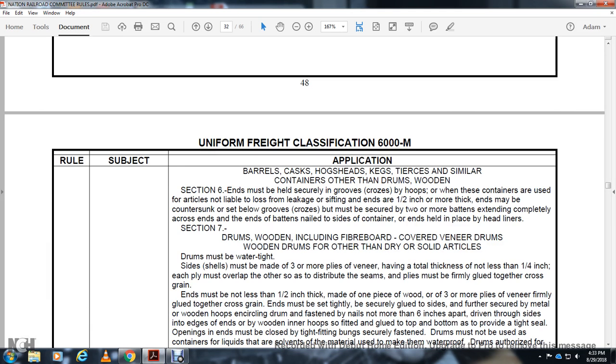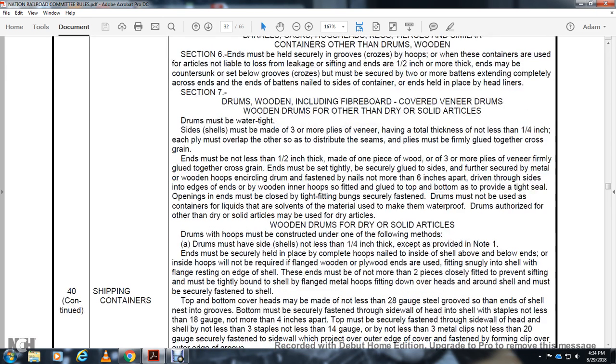All right, barrels, hogsheads, kegs, tierces, or similar containers, other than drum, wooden. Section 6, the ends must be circular with the groove of the crow to the hoops, and the container must be such that the article is not liable to loss by leakage or sifting at the ends, 1/2 inch or more thick. Ends may be countersunk below the groove of the crow, but must be secured with two or more battens extending completely across the ends, the battens nailed with the side of the containers, ends that have been fitted with the headliners.